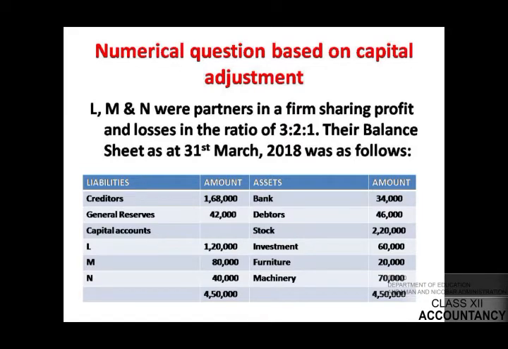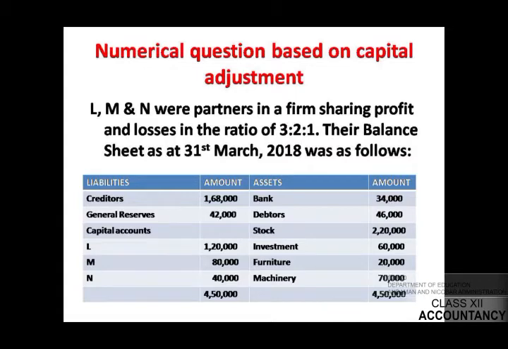L, M and N were partners in a firm sharing profit and losses in the ratio of 3:2:1. Their balance sheet as at 31st March 2018 was as follows. Creditors rupees 1,68,000, general reserves 42,000, capital accounts of all three partners: L rupees 1,20,000, M rupees 80,000, N rupees 40,000.